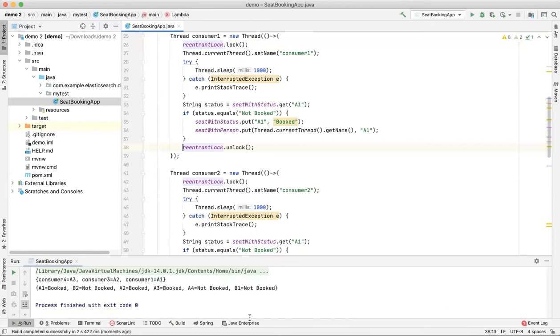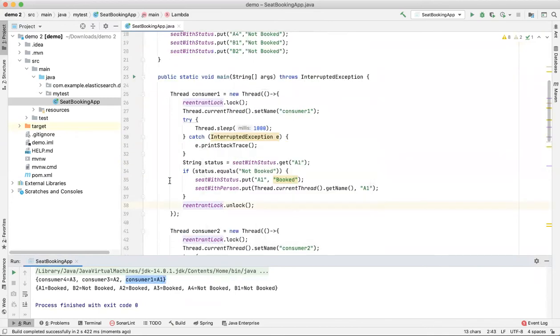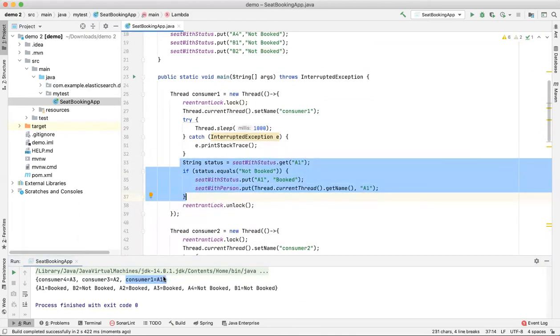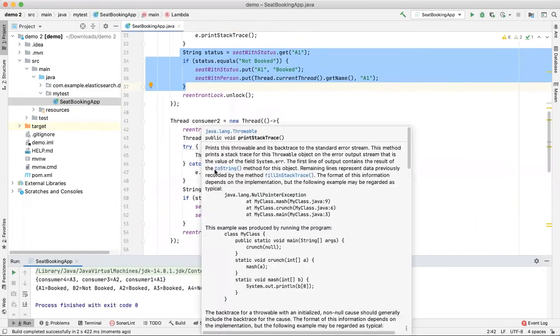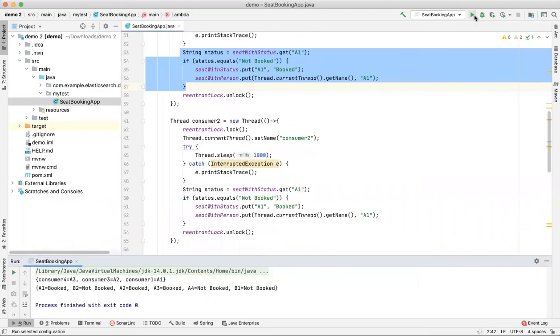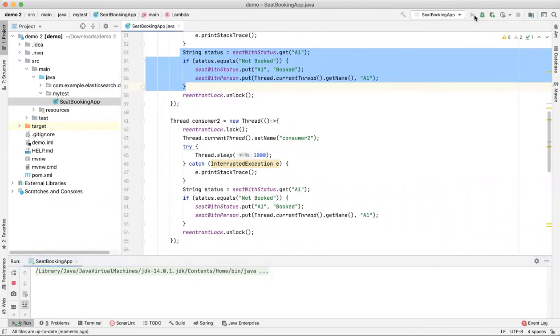See here, consumer 1 got a chance and put the lock on the resource we are accessing, and he got seat A1. When consumer 2 got a chance, he checked that the lock was already there on the resource, so he wasn't able to book. Let me run it multiple times to make sure the same seat is not getting allocated to two different consumers.